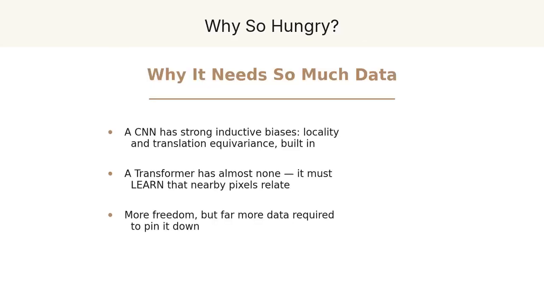So why does it need a mountain of data when a convolutional network gets by on far less? It comes down to inductive bias, the assumptions baked into a model before it sees any data.